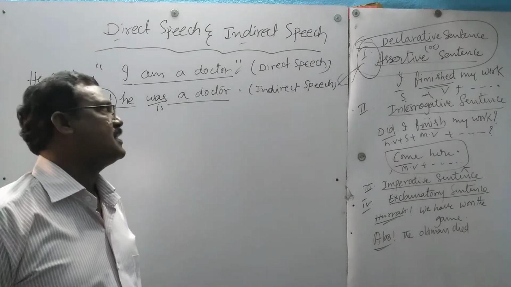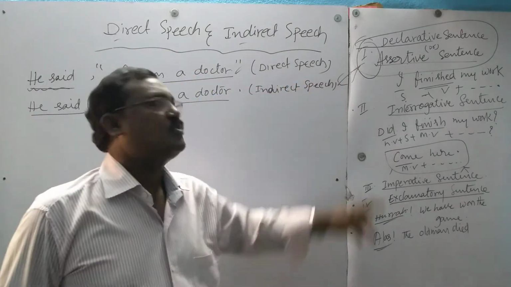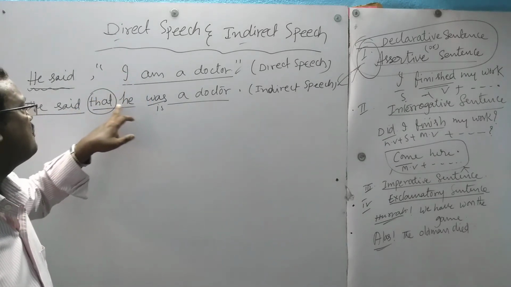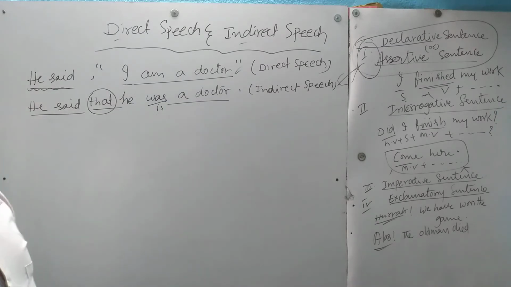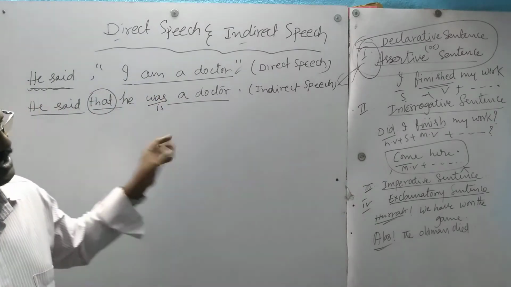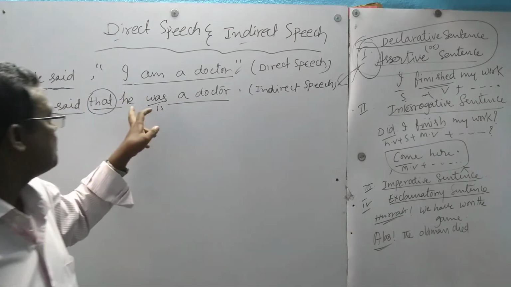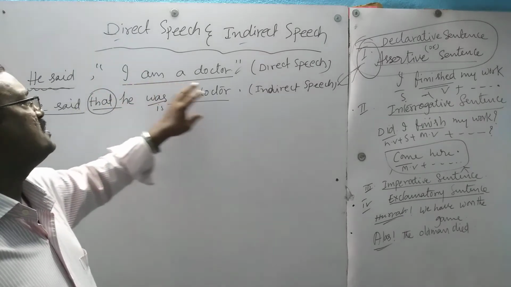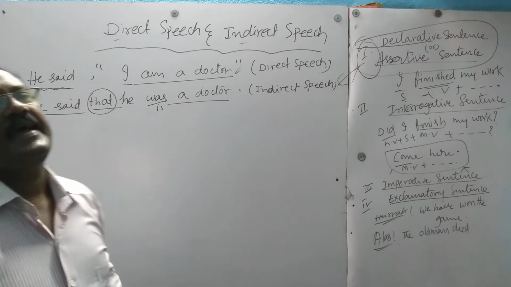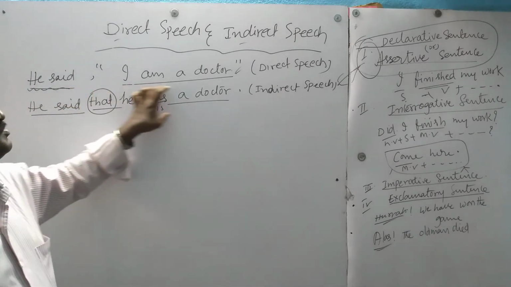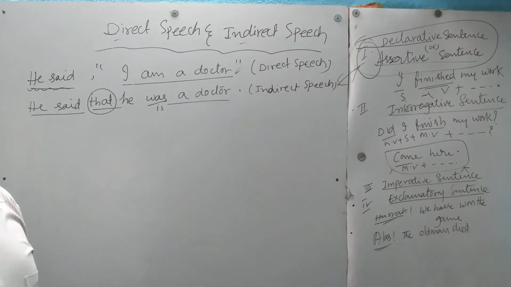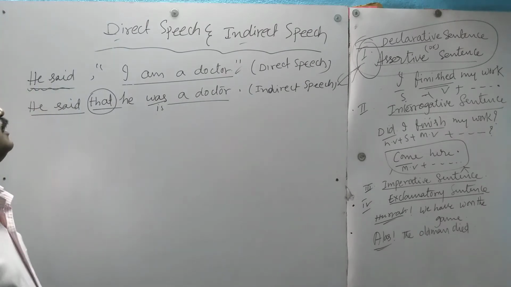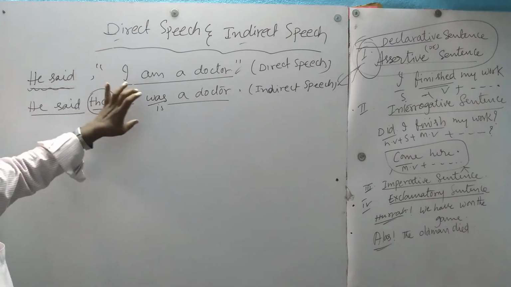So what you have to understand is, in a direct speech we can use 4 types of sentence. But in indirect speech, all sentences should start with the subject after the conjunction. Interrogative sentence also. Imperative sentence means with the 'to'. Exclamatory sentence also with the subject we have to write. So all indirect speeches should end with a full stop. Full stop means assertive sentence. So in indirect speech, which sentence do we have to use? Assertive sentence. In direct speech we can use 4 types of sentences. Now come to the point: direct speech into indirect speech.